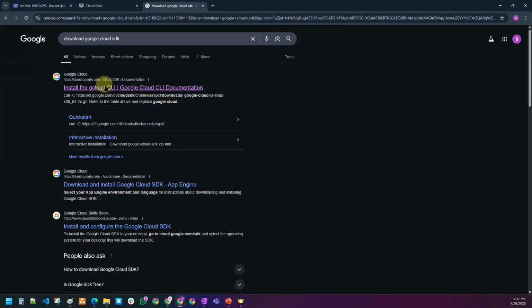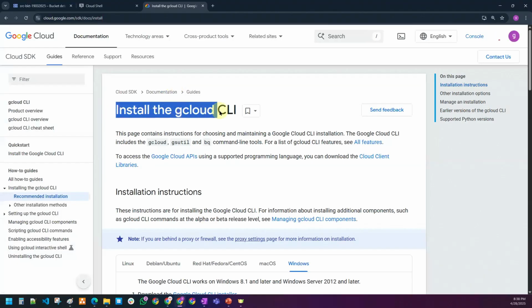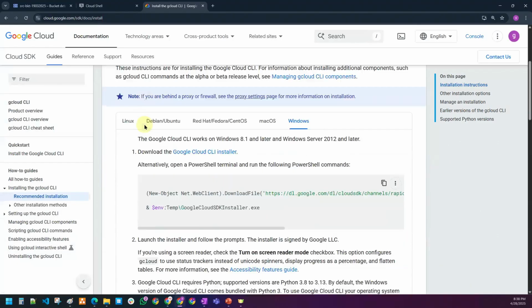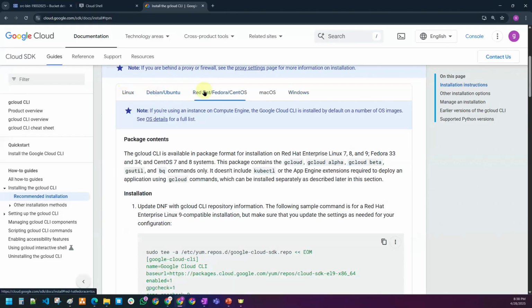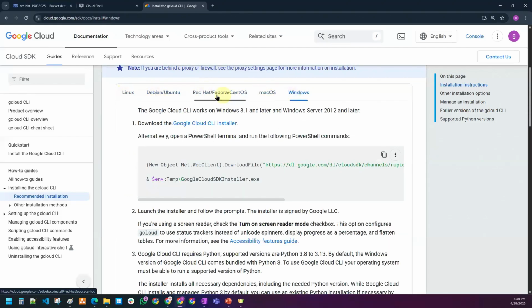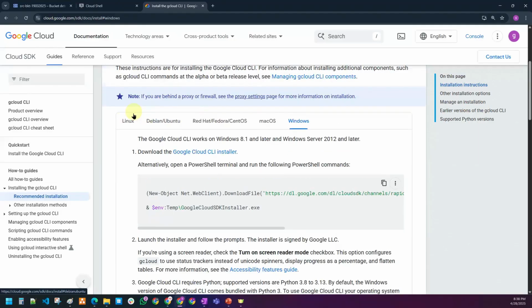The moment you click on enter, you see the very first link. Click on this first link. And you see if one wanted to install the Google Cloud CLI or SDK, both are same. So installation instructions are here. If your operating system is Linux or Debian or Ubuntu, Red Hat, Fedora, CentOS, macOS, Windows, according to your operating system, you have all the instructions to download it.